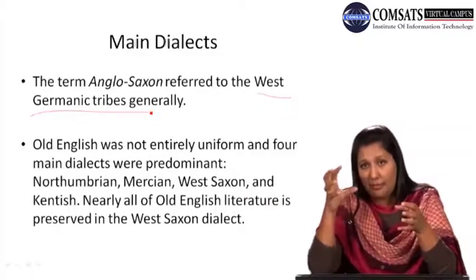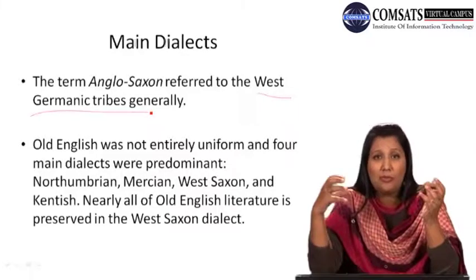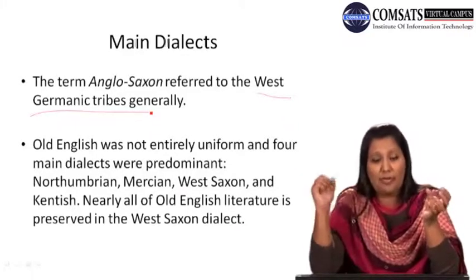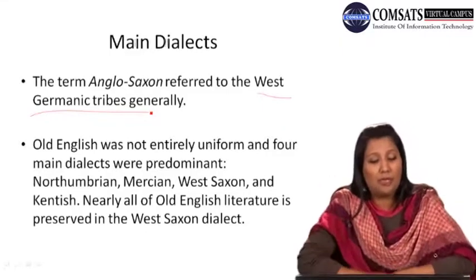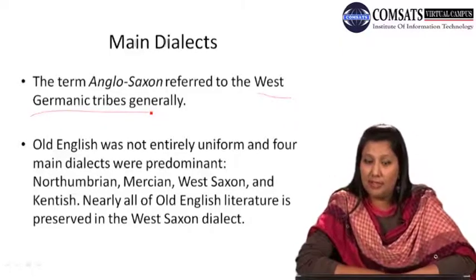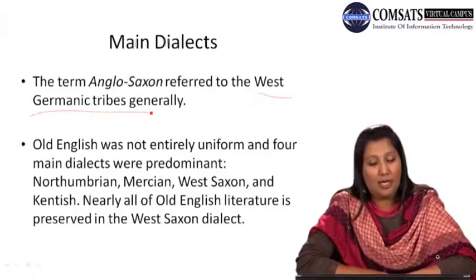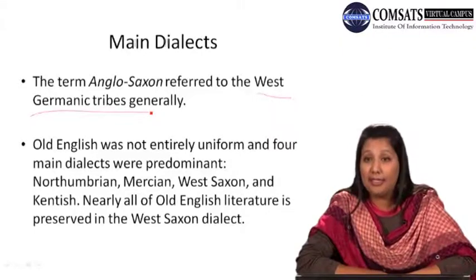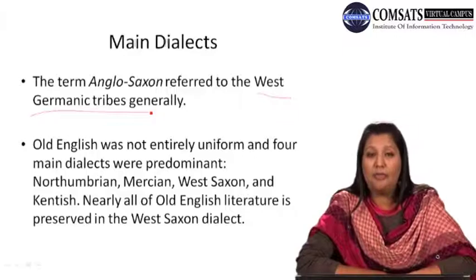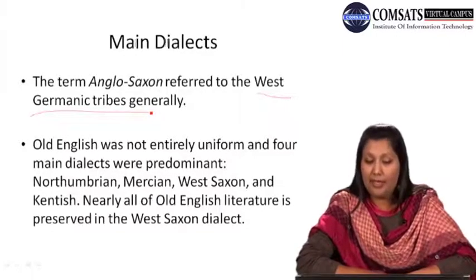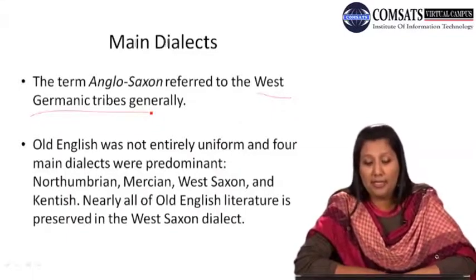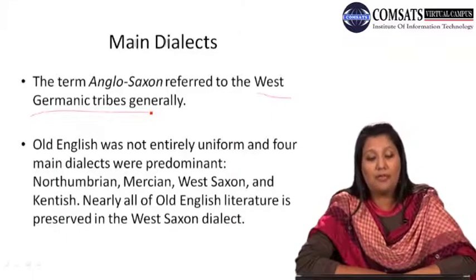But at the same time, the position of the language and the dialect was that there were four main dialects that were predominant. The first dialect was the Northumbrian dialect. The second was the Mercian dialect. Third, the West Saxon dialect, and the Kentish dialect, another dialect that was prominent. Nearly all of Old English literature is preserved in the West Saxon dialect.